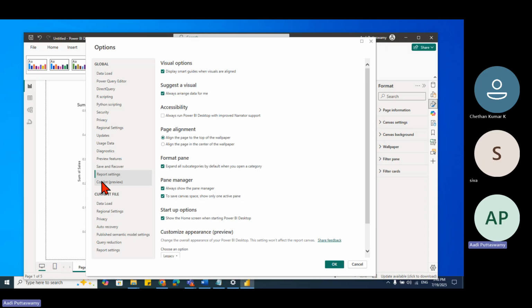Tomorrow we'll see various different data sources and how we can import the data. People who have come for the demo can still come tomorrow, but for people who have already registered, you can continue. This is a continuous class. It's not only for a demo. This is an actual class.